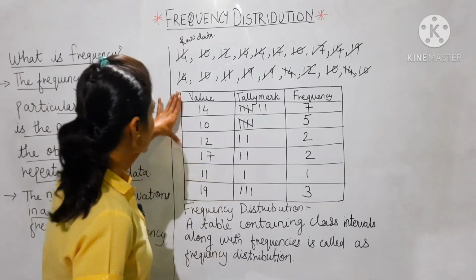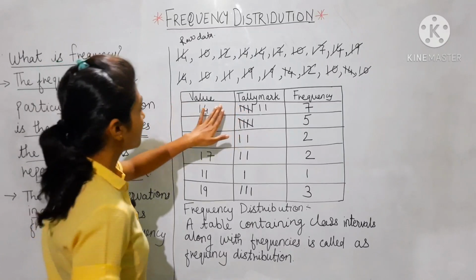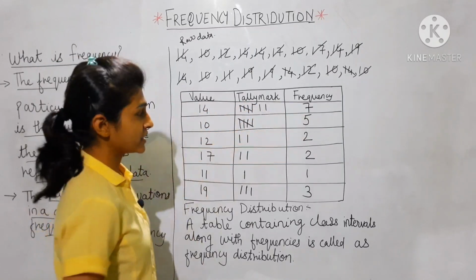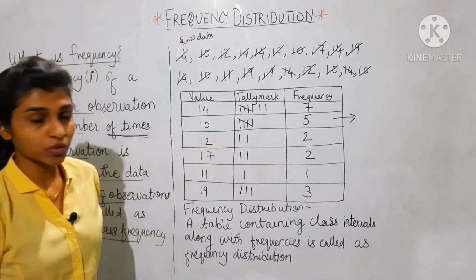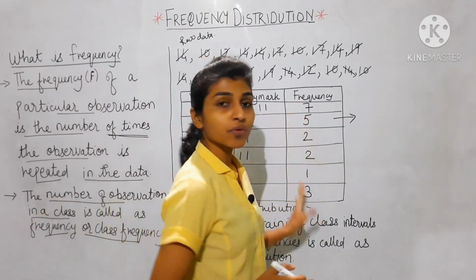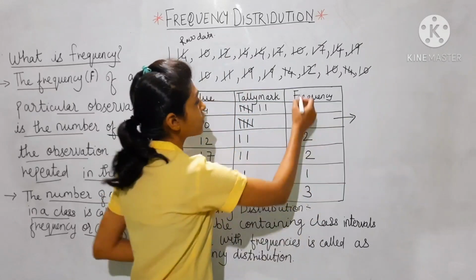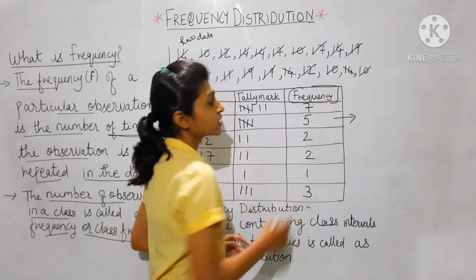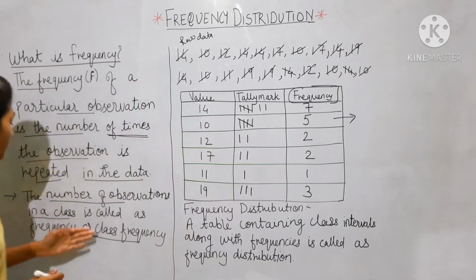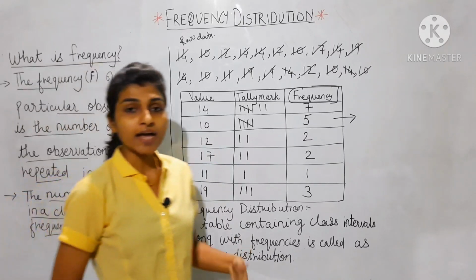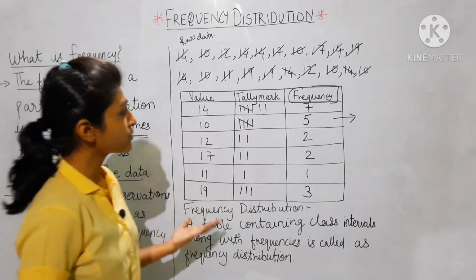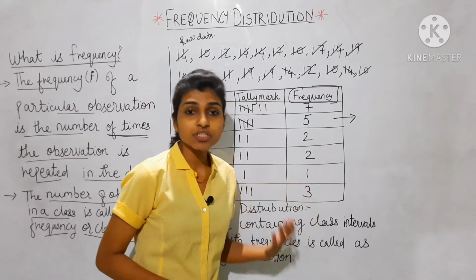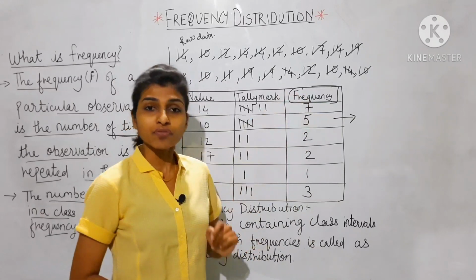Okay, now this table, by taking the values, tally marks and frequency, is called a frequency distribution. Individual frequency, I hope you have understood the word frequency. The word frequency is nothing but the number of observations in the class. The number of times an observation is repeating is nothing but frequency.